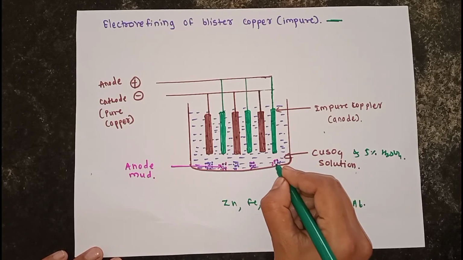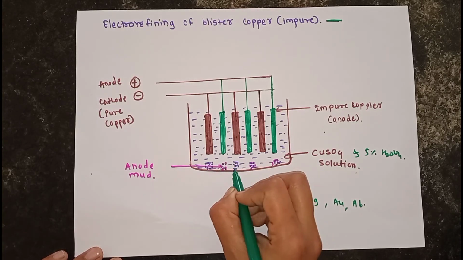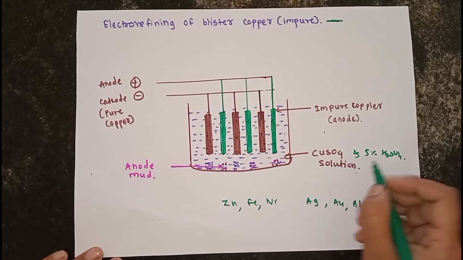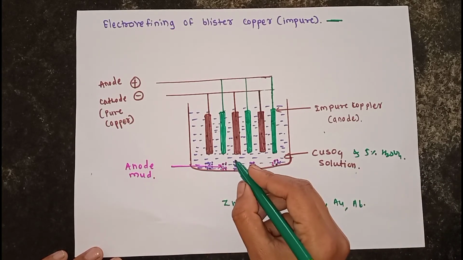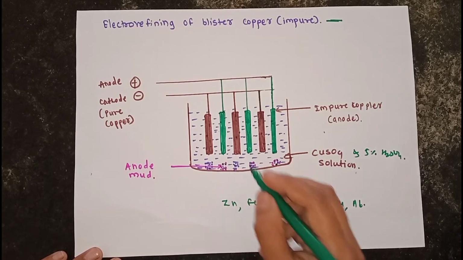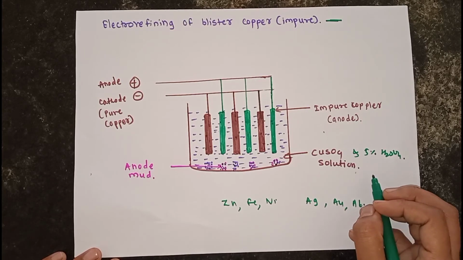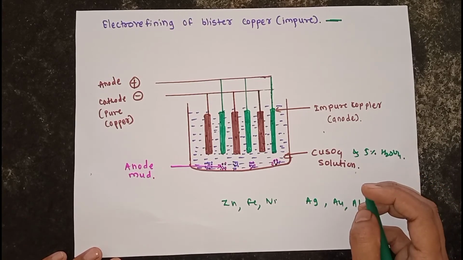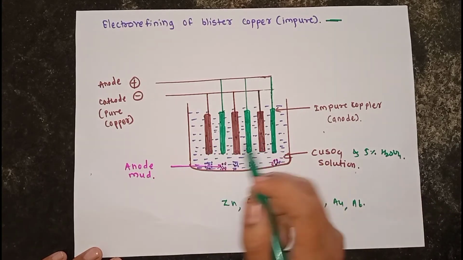and settle down below the anode. These impurities are called the anodic mud or slime. The anode mud, which contains precious metals like silver, gold, antimony and platinum, is obtained from it. These costly metals pay the cost of this electrolysis process.